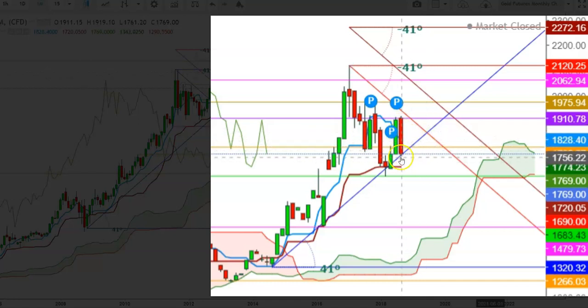So here I find that if the gold futures are not able to hold above the immediate support at $1720, the next support can be seen at the levels of $1683. But if the gold futures are not able to hold above this major support up to the end of this month, we'll see this downward trend continue during the upcoming months.